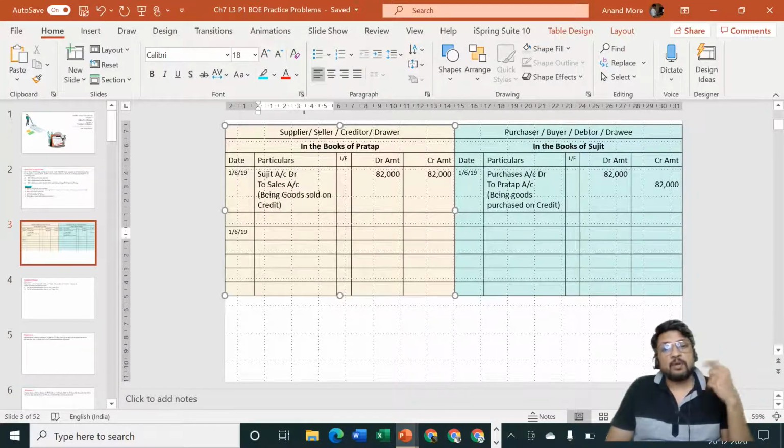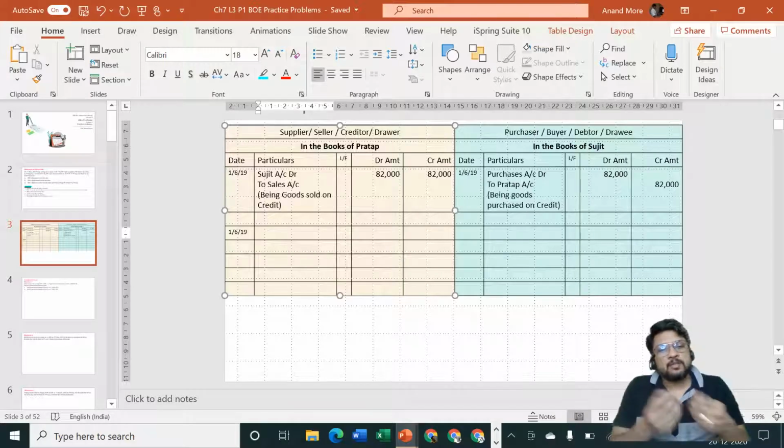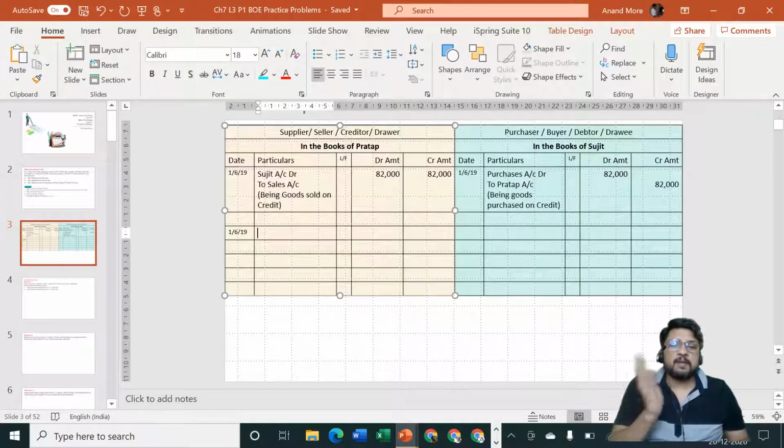And then one more bill was drawn. This is not the sales bill. This is bill of exchange, drawn by Pratap. The sales bill is prepared by Pratap and given to Sujit. Thereafter Sujit need not accept it or give it back to Pratap. Sujit can say, okay, this is there with me, and keep it in his own file. But the bill of exchange, prepared by Pratap and given to Sujit, Sujit will put the word accepted, put his signature, put the date of acceptance, and give it back to Pratap. So two bills prepared by Pratap. First bill, sales bill, simple bill, given to Sujit, and Sujit kept it in his file. Second bill, bill of exchange, prepared by Pratap and given to Sujit.